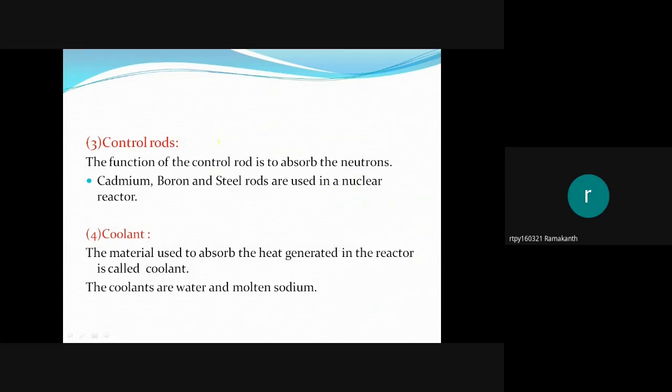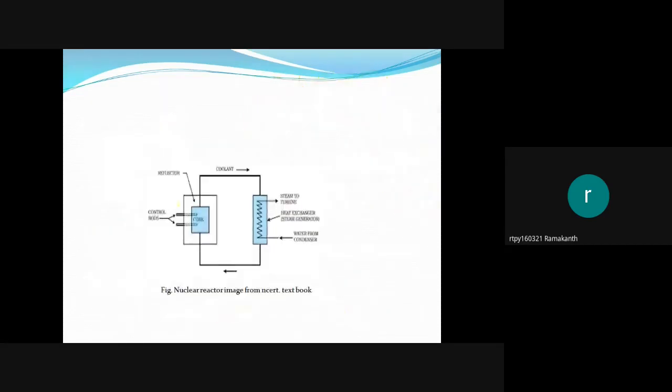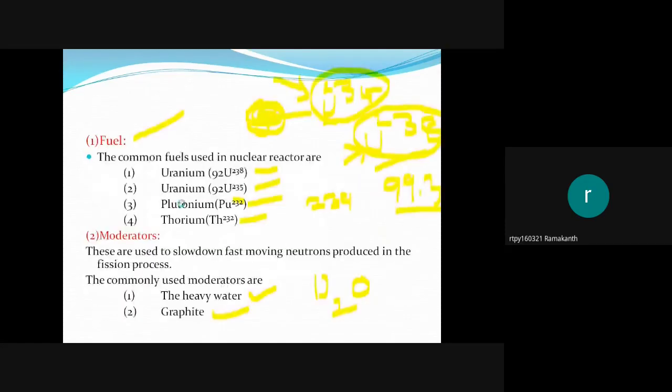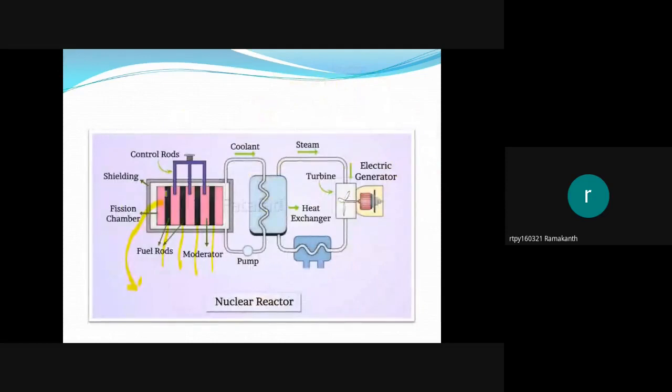By using these control rods, the reaction can be controlled by absorbing the extra neutrons. Whatever the extra neutrons are there, 1.5 neutrons per fission, are absorbed by these control rods. These control rods are made of boron, cadmium, steel, etc. Actually, this is the schematic diagram. These are the control rods.